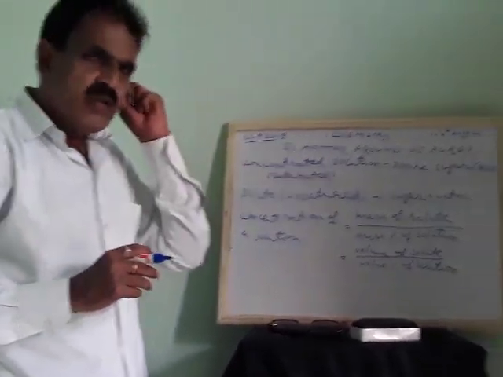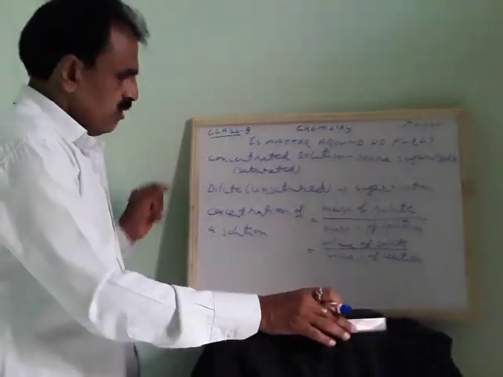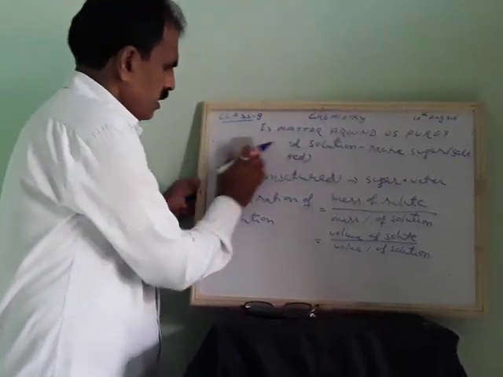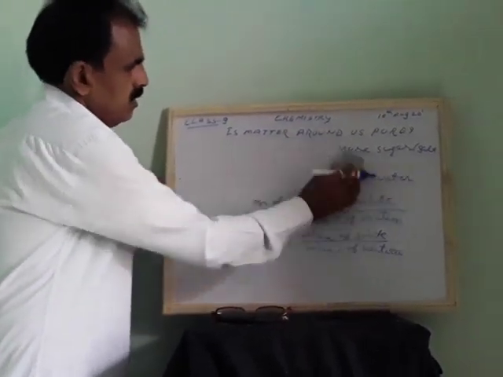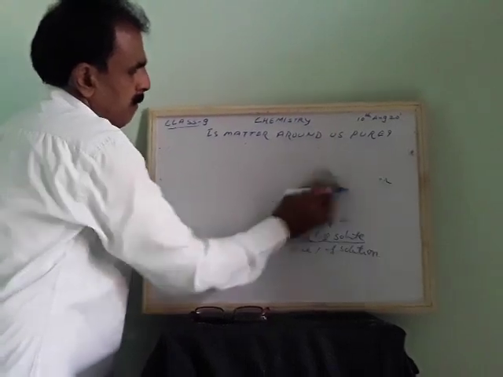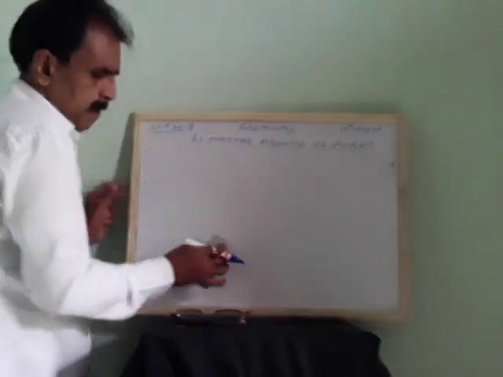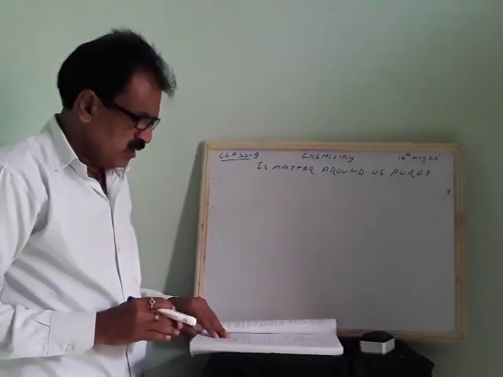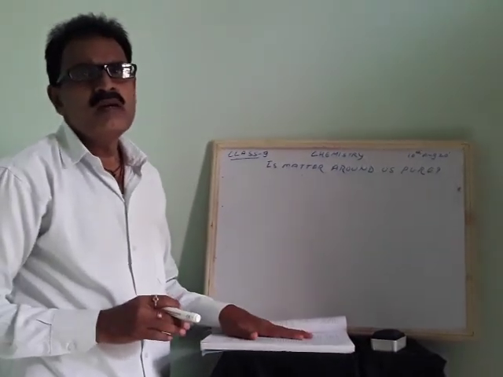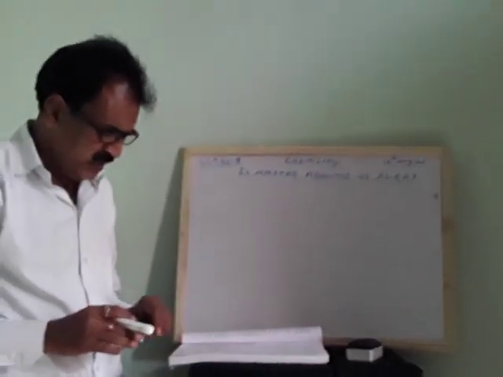One example is there in the textbook. We will try to solve it. Children, we will solve one problem from the textbook, page number 17.